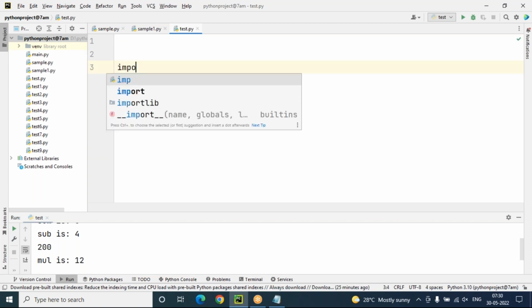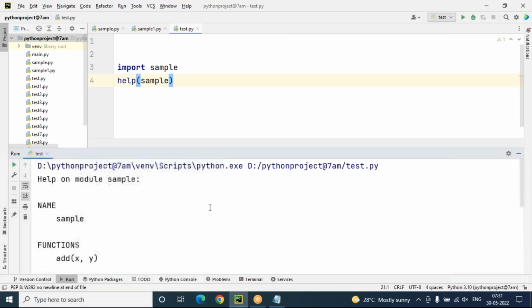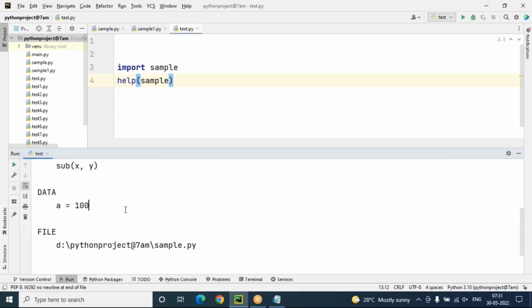Simple. To get clear information from a module, you import that module, like sample. And after that, just type help of sample. I need information of the sample module here. That's what I'm importing. And help of sample means help is a built-in function to get complete information of this sample module. So once I run this, now you can see here, help on module sample, and the name is sample, the name of the module, and the functions are add x comma y, sub x comma y, and the data variable a has the value 100.